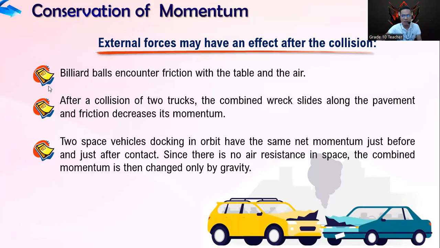Okay? And the last one is two space vehicles docking in orbit have the same net momentum just before and just after contact. Since there is no air resistance in space, the combined momentum is then changed only by gravity. So this is only applicable for those in outer space. Okay? So these are some effects of external forces in the collision.